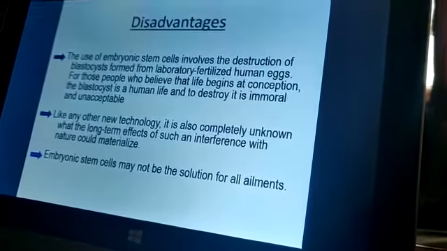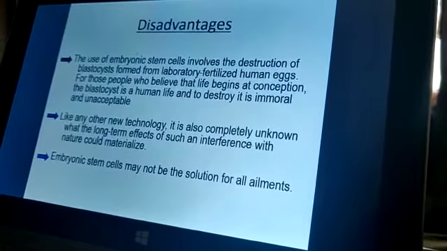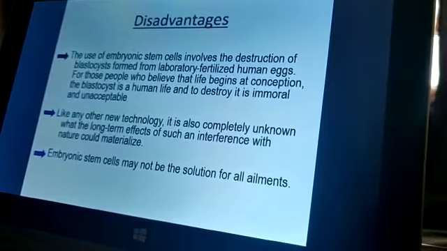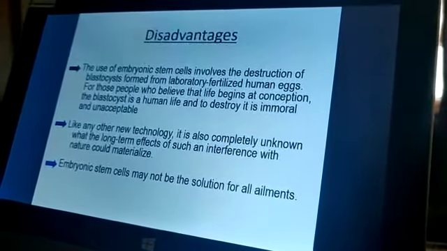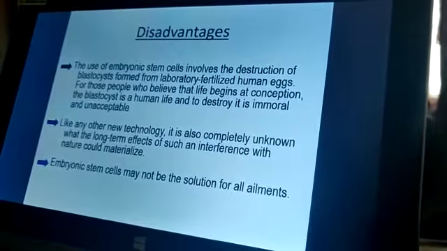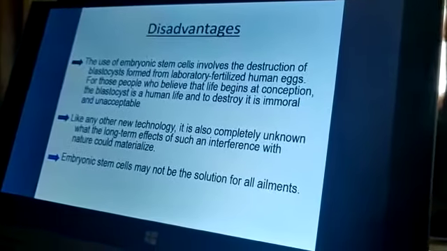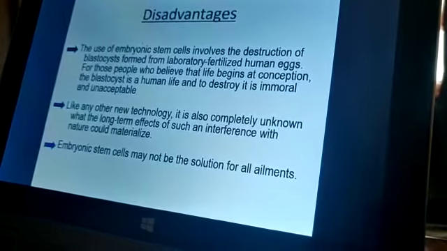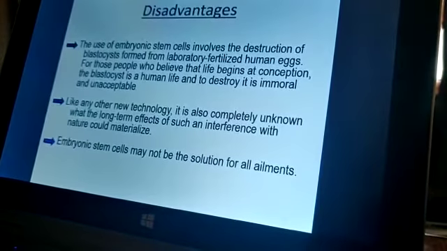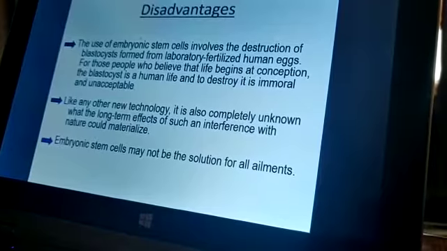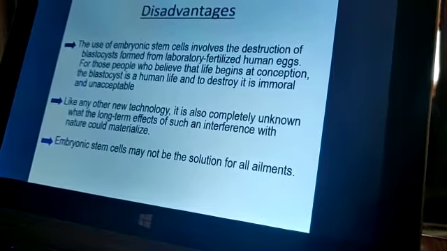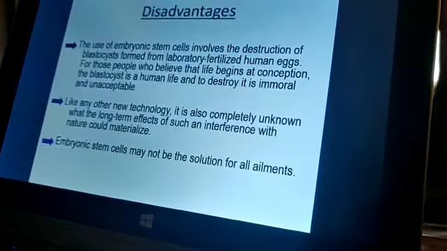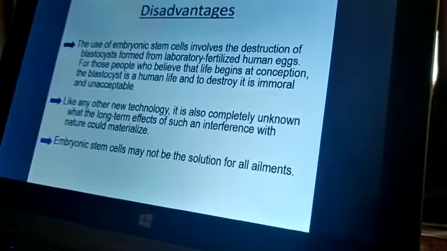But at the same time, many disadvantages are also there. The use of embryonic stem cells involves the destruction of blastocysts formed from laboratory-fertilized human eggs. For those people who believe that life begins at conception, the blastocyst is a human life, and to destroy it is immoral and unacceptable.